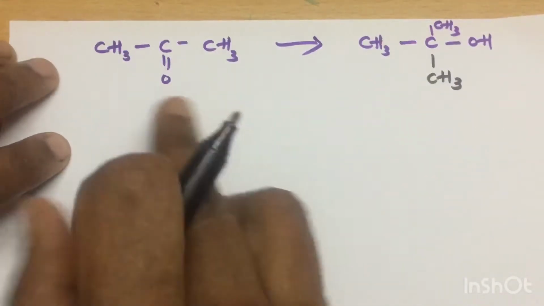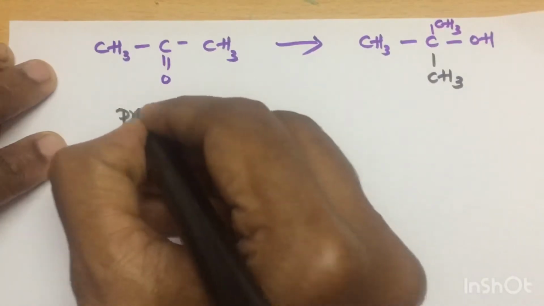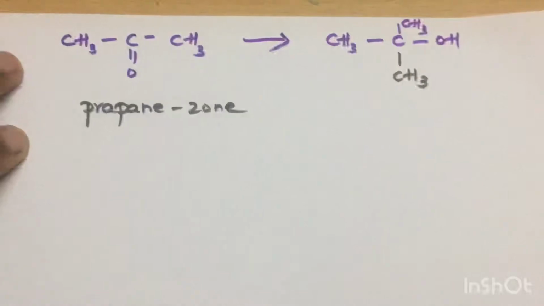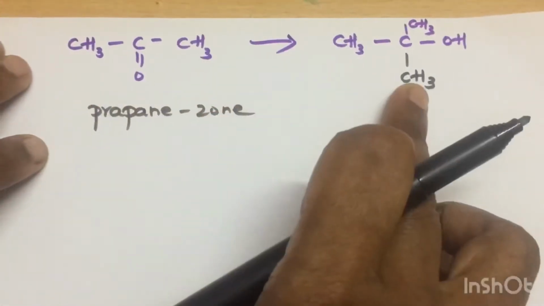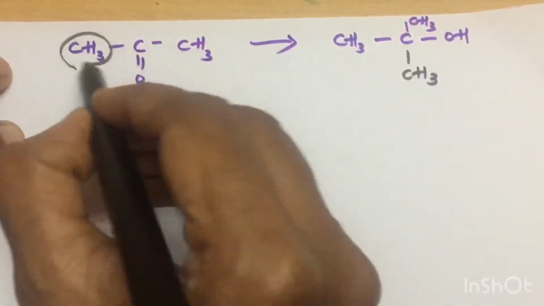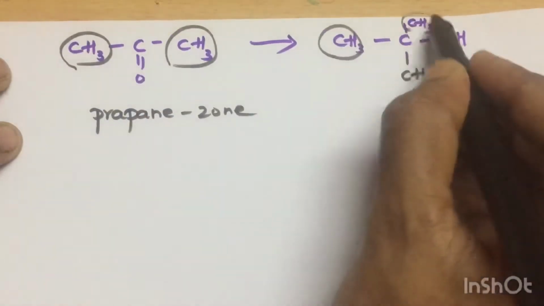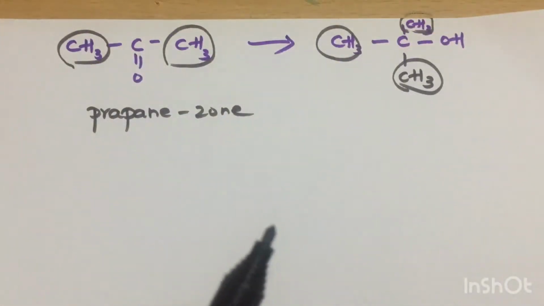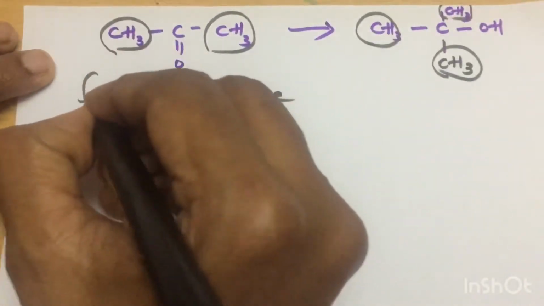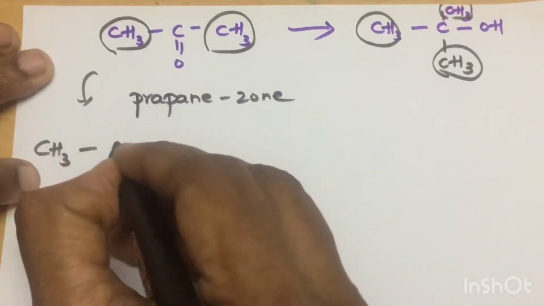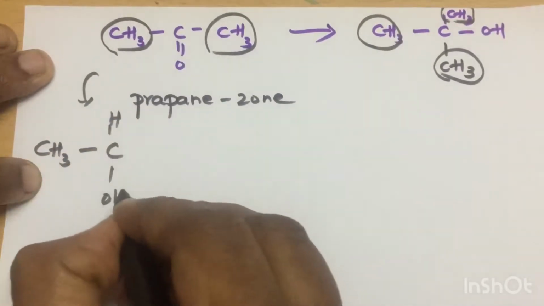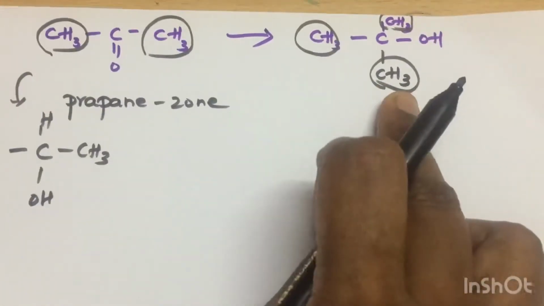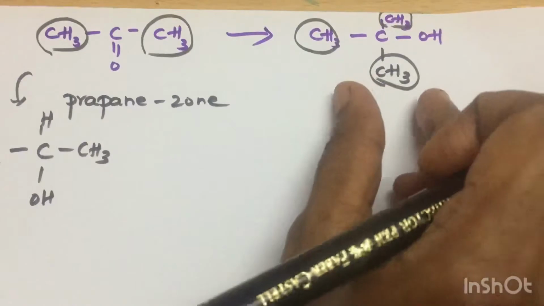Here, propanone. They have asked this conversion, propan-2-one to this tertiary butyl alcohol. If you closely observe, there are 2 methyl groups in the reactant and here there are 3 methyl groups. So what does it mean? It is not a regular reduction. A regular reduction would have given only 2 methyl groups. But here you got an alcohol with an extra methyl group. Where did this methyl come from?